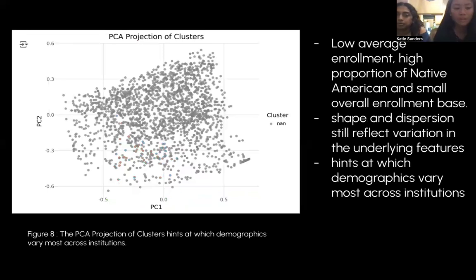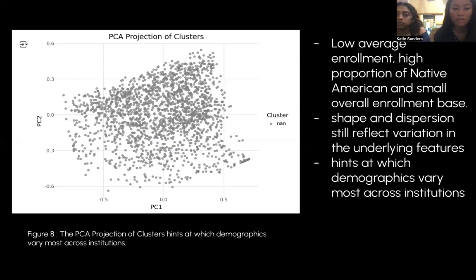And this shows that clusters located far from others may represent unique or extreme demographic compositions, as in the demographic percentages of race and of gender. And if these clusters are associated with significantly higher or lower enrollment, it suggests that these specific demographics are more predictive of total enrollment. The low average enrollment and high proportion of Native Americans and small overall enrollment base